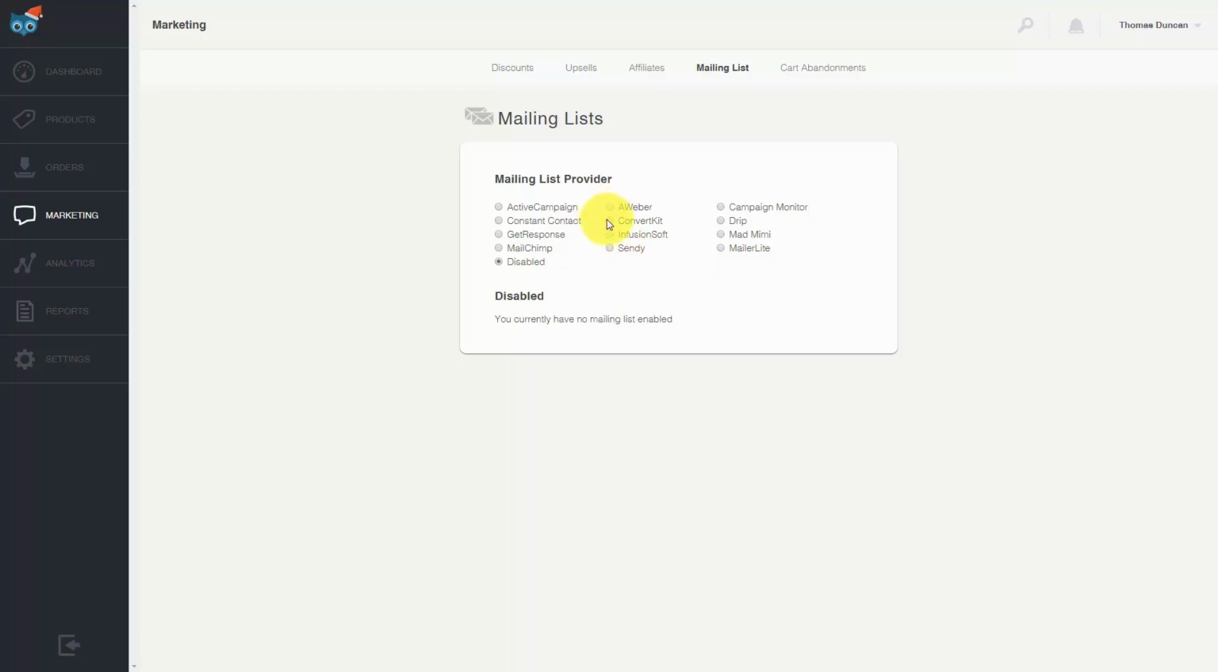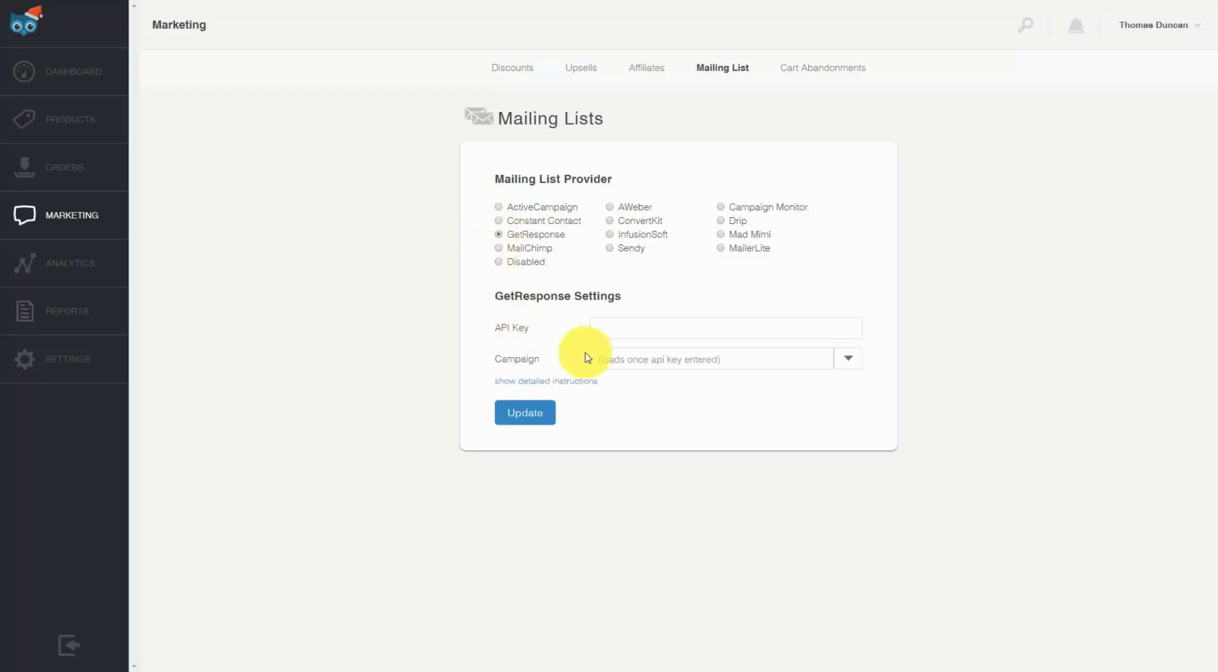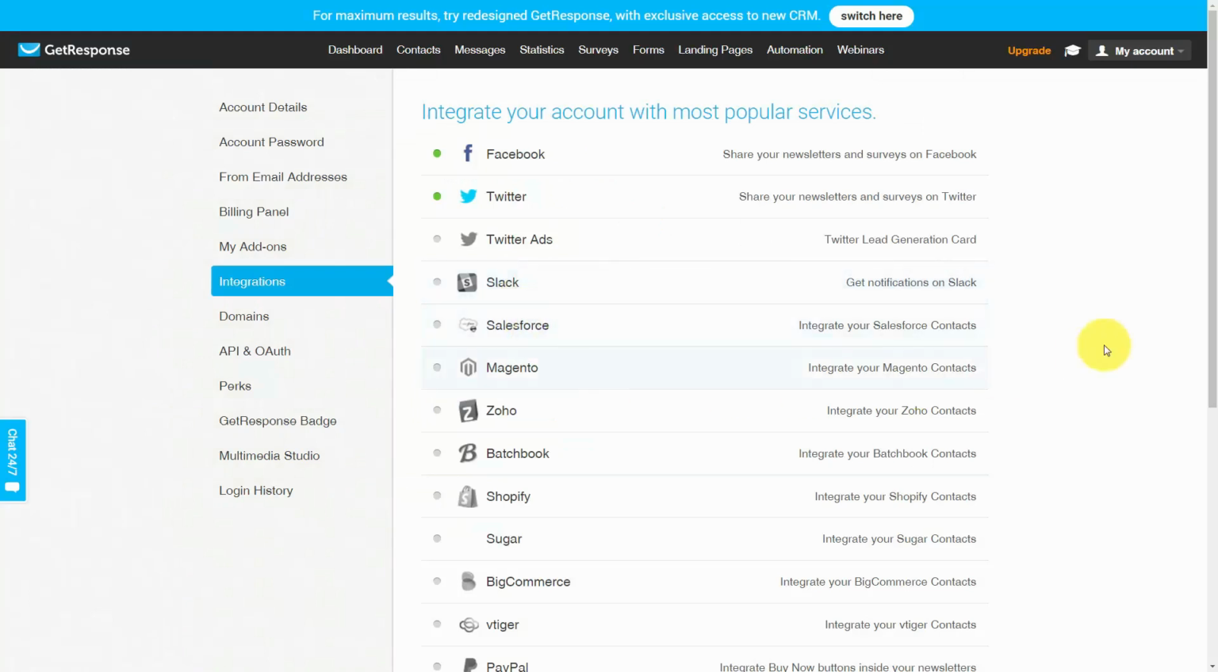So for example, let's enable GetResponse. Now what GetResponse will require is that you have an API key, and then once you do that, you'll be able to see some of the campaigns. So we're going to add in the API key from GetResponse. And to do that, we're going to access our account, and we're going to go to the Integrations tab when we get there.